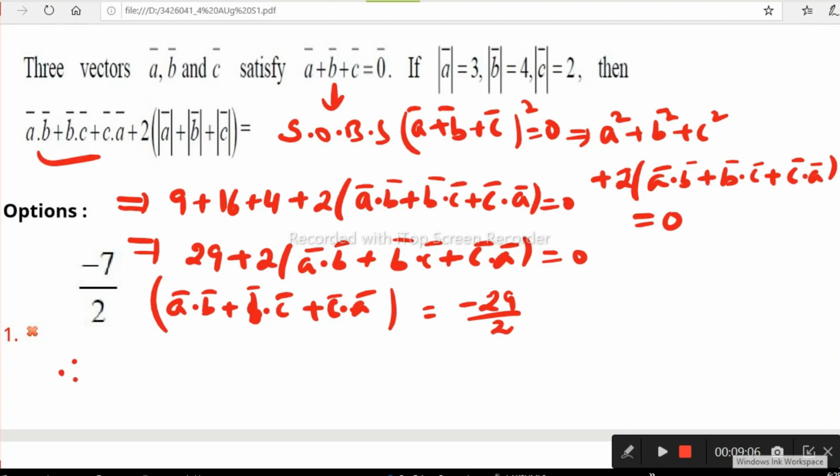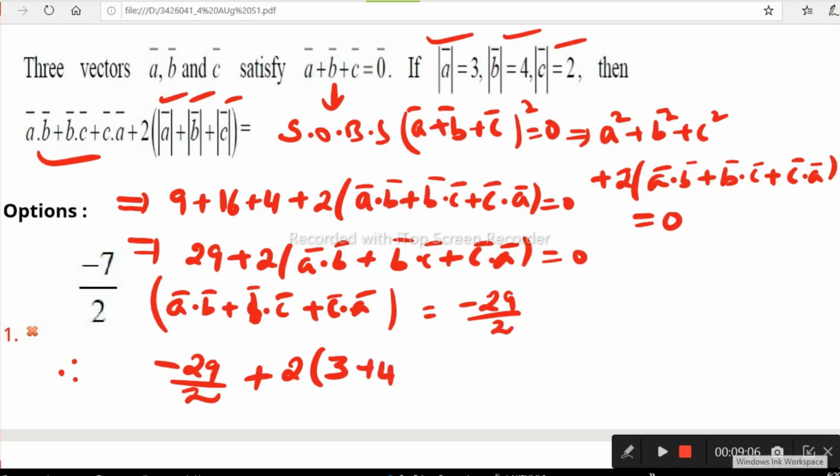In this result, you know A dot B plus B dot C plus C dot A we have as minus 29 by 2, plus besides, 2 times of mod A. Already we have mod A is 3, this is mod A, then mod B, mod C values you have to substitute, then we can collect the required result. Mod A is 3, mod B is 4, mod C is 2.